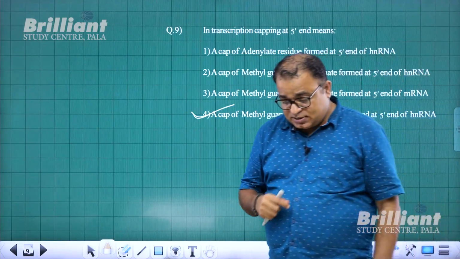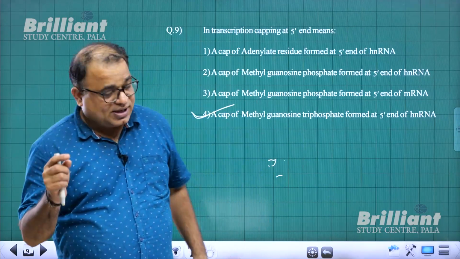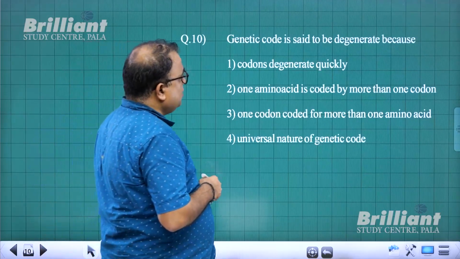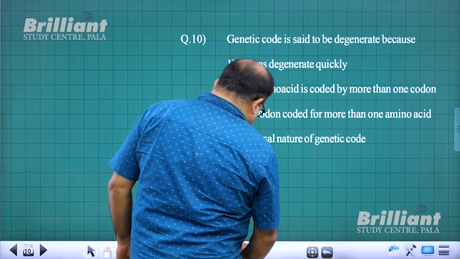For question number 9, 4. Very clearly, 4 is the answer. With that, I come to question number 10. Genetic code is said to be degenerate because... Now, what is the meaning of degenerate? Let me tell you.